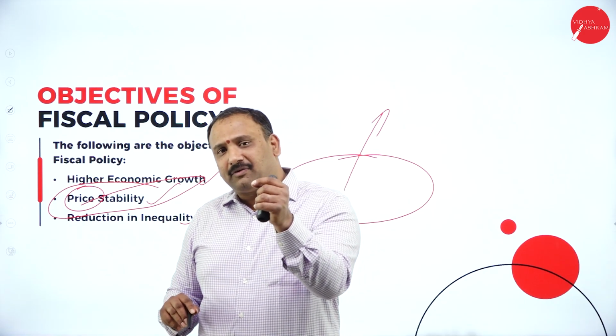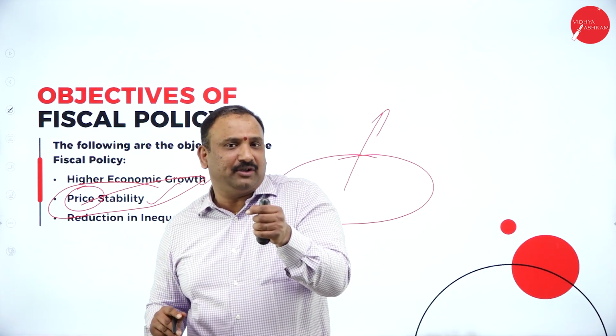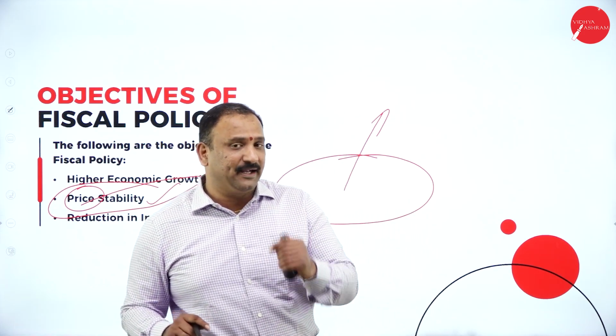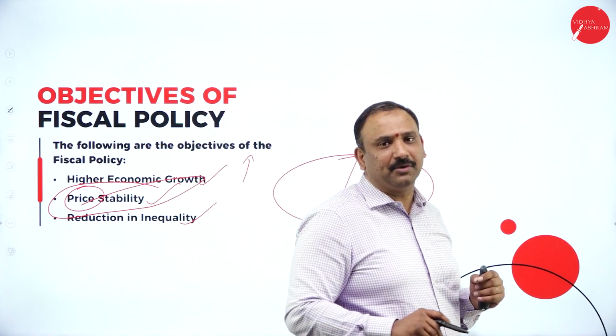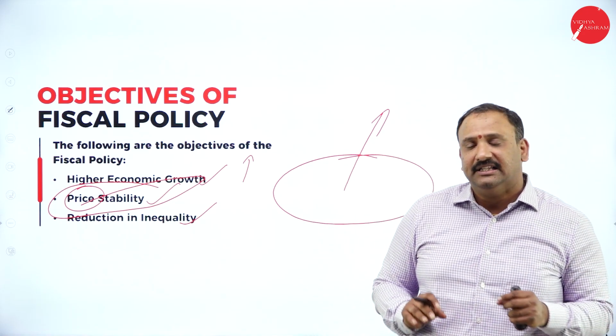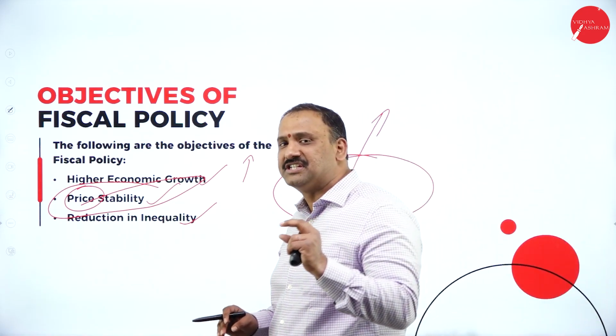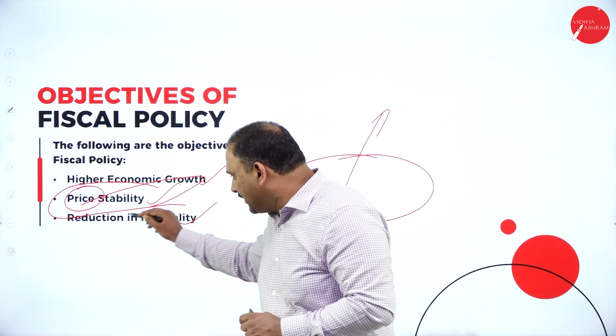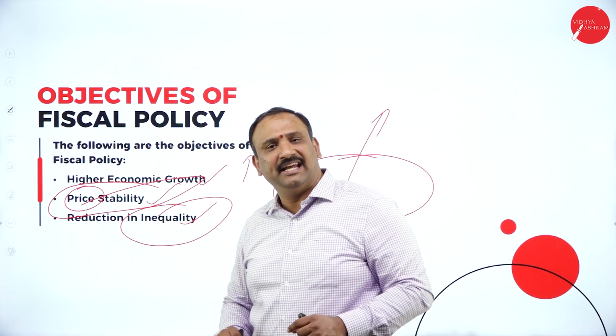The moment we try to stabilize the prices by controlling inflation, it becomes a very balanced economy, and we are able to see that the common man is able to match his income to expenditure. The third and the most important thing that we are talking about is reduction in inequality.